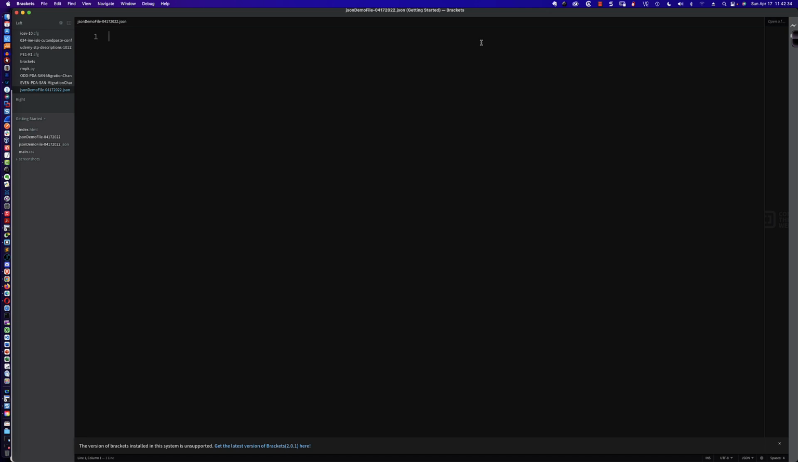Now, an object in JSON will look very similar to an object in JavaScript for those of you that are familiar with JavaScript. However, there are some slight differences. We begin with the curly brace. And that right there, even though it's empty, could be considered a JSON object. However, it's pretty much useless because we don't have any data in it. So let's go ahead and build out a JSON object.